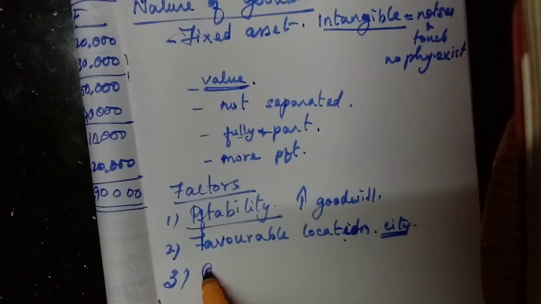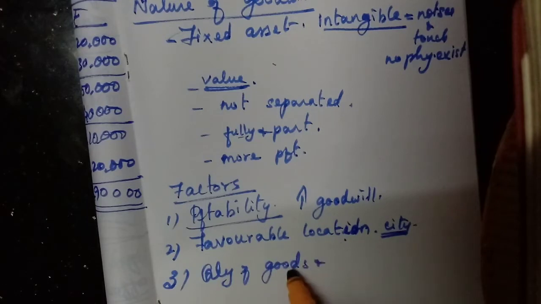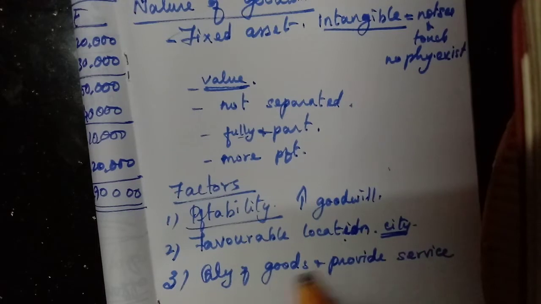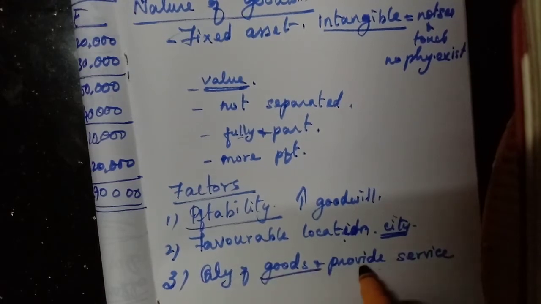Then the quality of goods and services. If they produce quality goods and provide better service for the customers, then the value of goodwill also will vary.